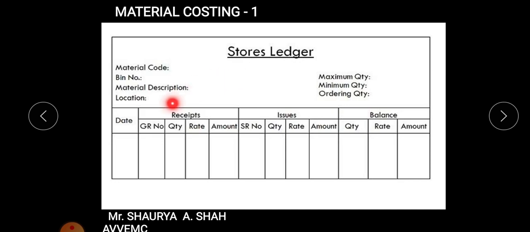Fine, so this is basically a stores ledger. Why are these three required? Because from this balance amount I can calculate what is my maximum quantity, what needs to be maintained, what is my minimum quantity, at what balance quantity amount I need to order once again, right? So for that you require.